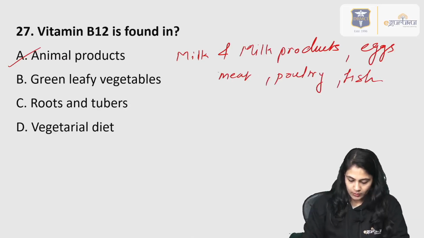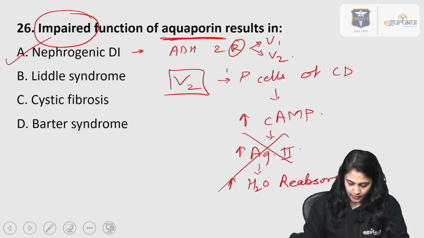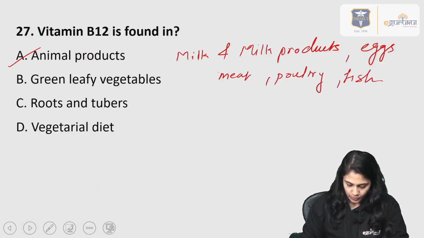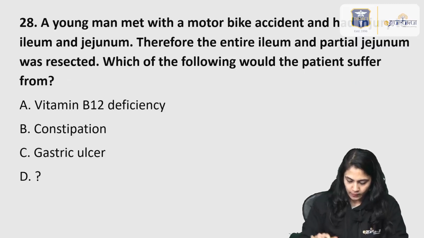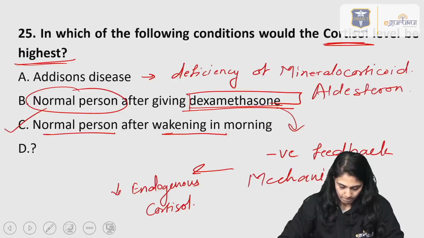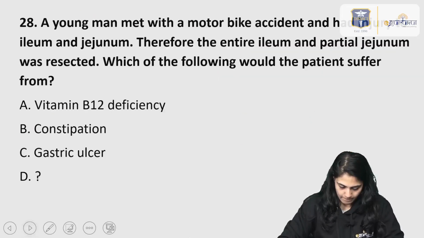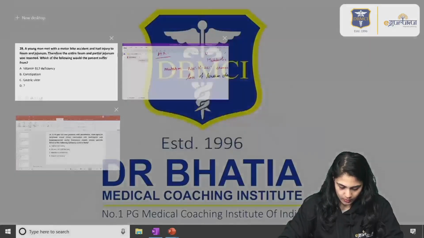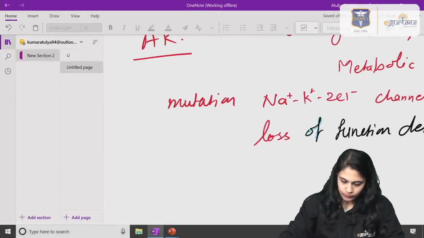So remember, this is not present in the vegetarian diet, so vegetarian people suffer from B12 deficiency also, right?